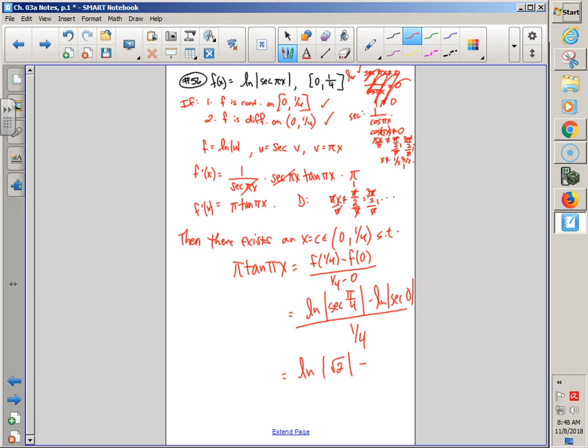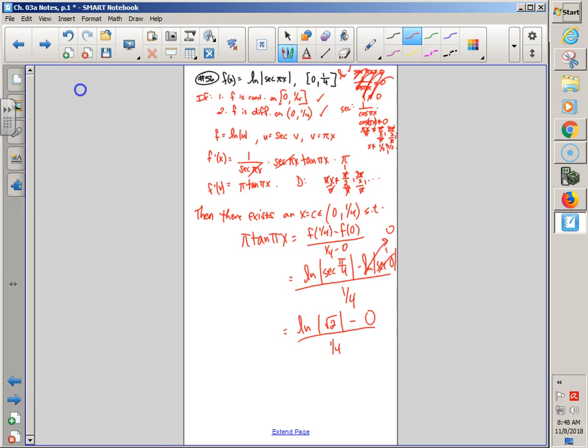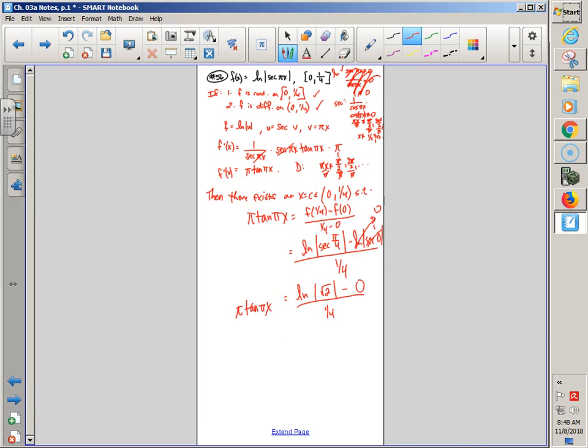Secant of 0, 1 over cosine of 0. That's 1. ln of 1 is 0.